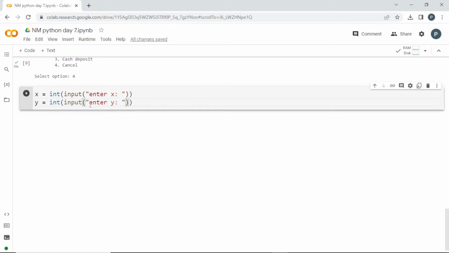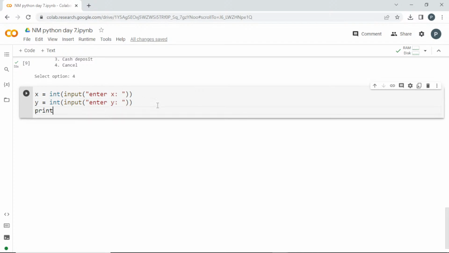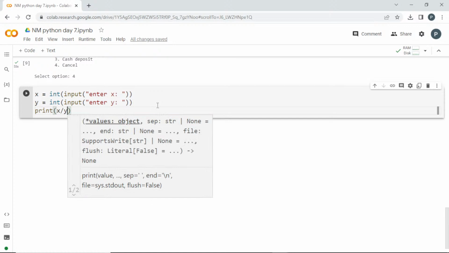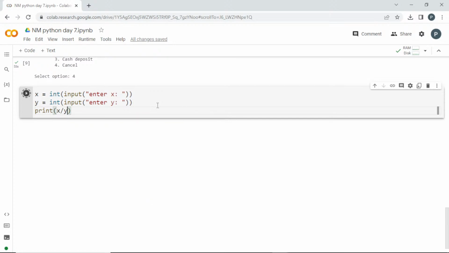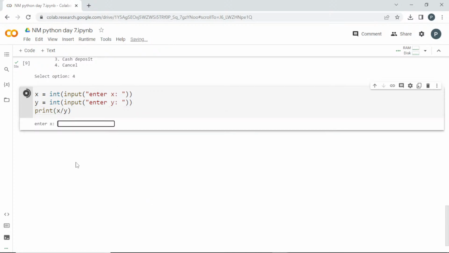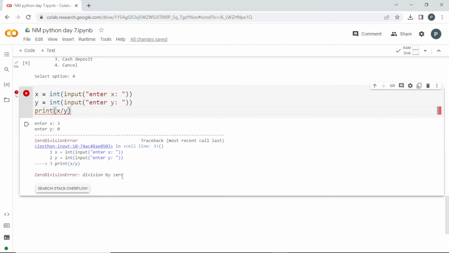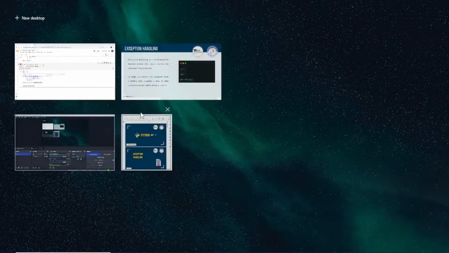Once you enter these details, I'm going to print X divided by Y. If I run this, it is going to ask me the value of X and Y. If I enter the X value, it is fine. But if I enter Y as 0, see here, it is a division by 0 error, right? So we will be getting an error. In that case, how are you going to avoid it? In this situation, we will be using exception handling.